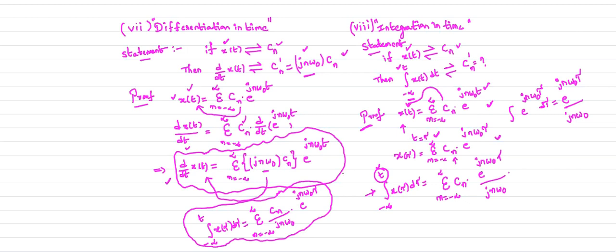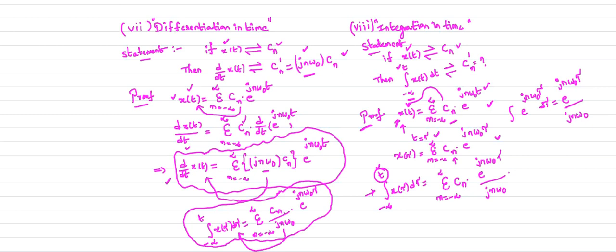Observe here. Now Cn by jn omega naught is what? It is the complex exponential Fourier series coefficient of the integral of x of tau d tau. Clearly, Cn is the complex exponential Fourier series coefficient of your signal x of t.